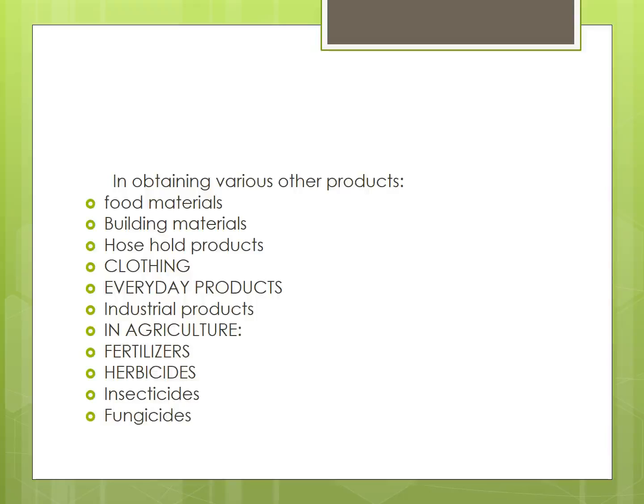Next, industrial products. Metals and alloys find various applications in machines and automobiles. They all involve chemistry. Next, in agriculture.